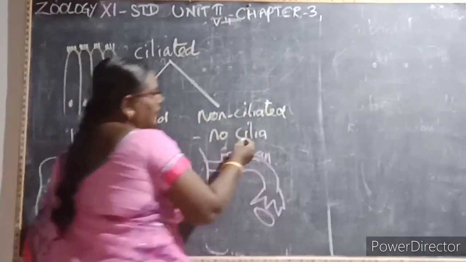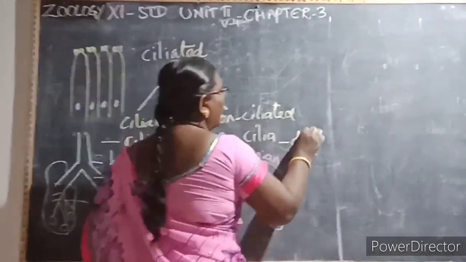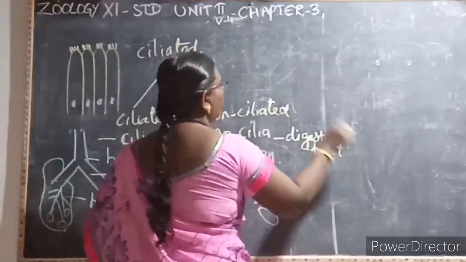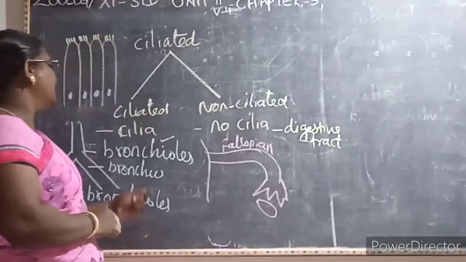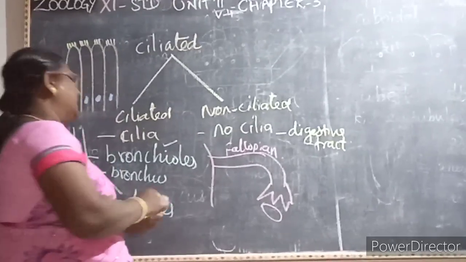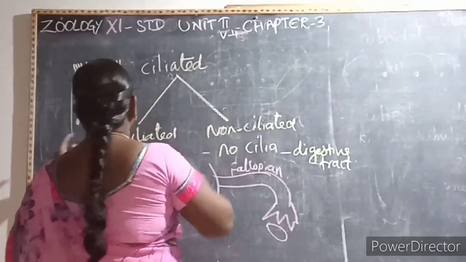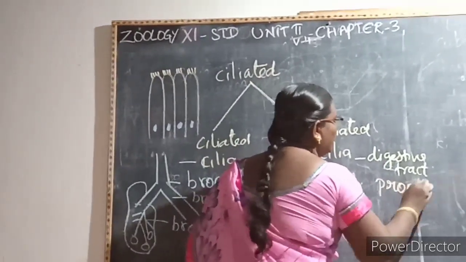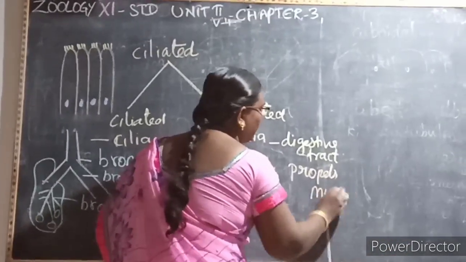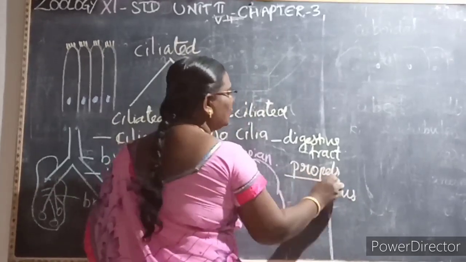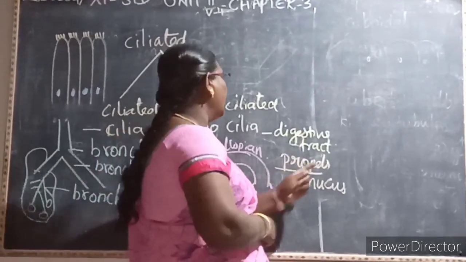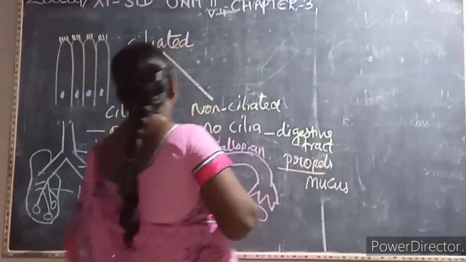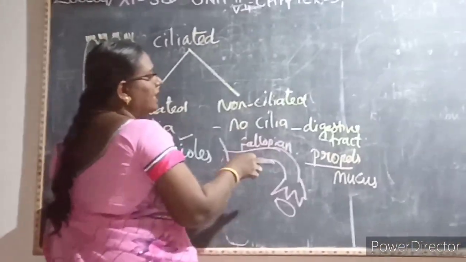This non-ciliated is seen lining the digestive tract. And then the main function is absorption and secretion. And as it is ciliated, the main function is that it propels the mucus. So what is propel? It helps to move or push the mucus in one particular direction, that is called propelling. So the main function is to propel the mucus.